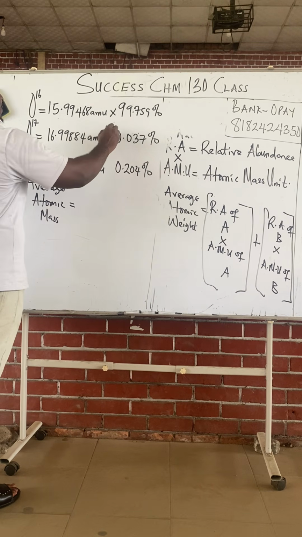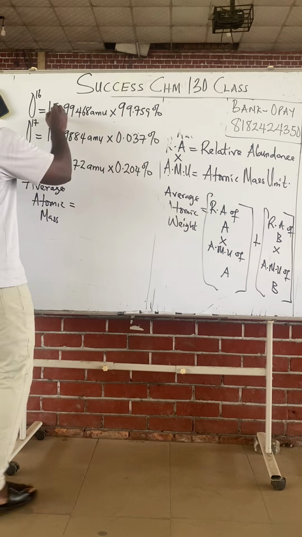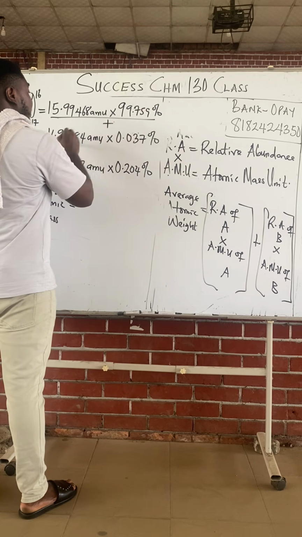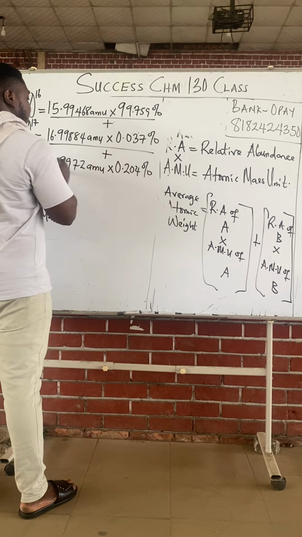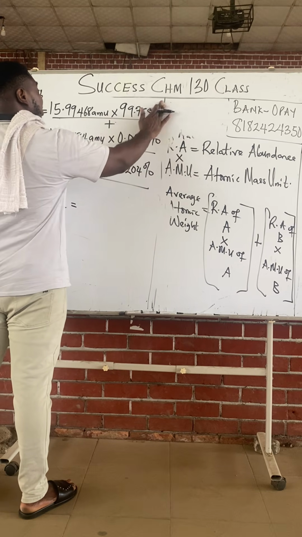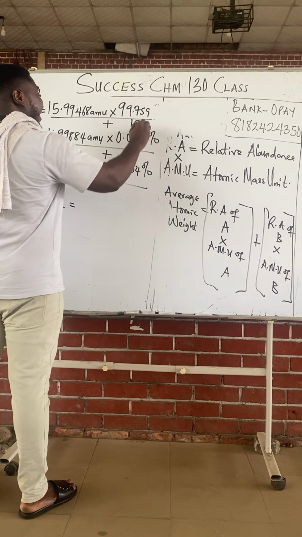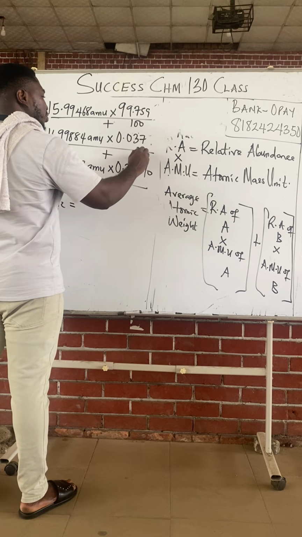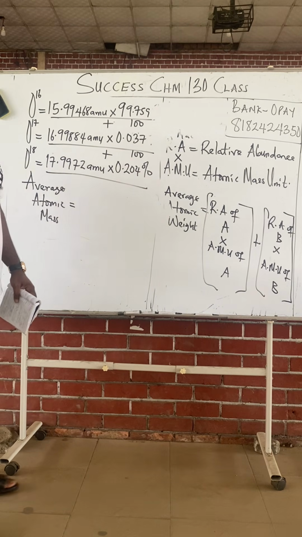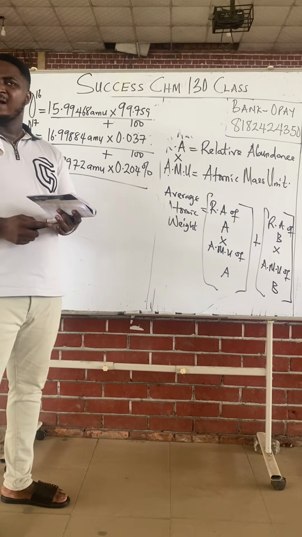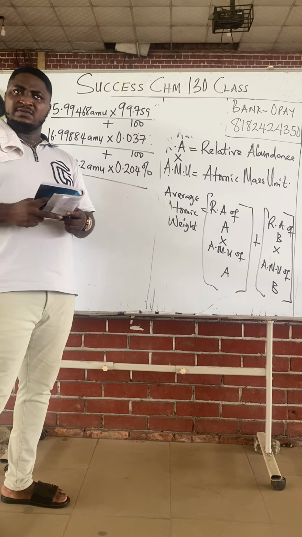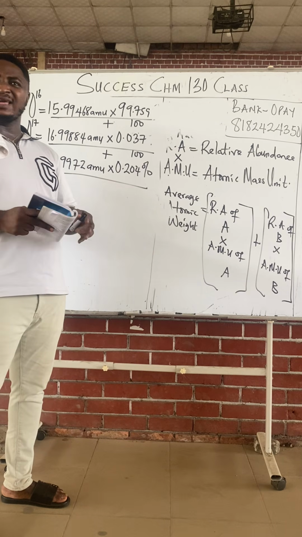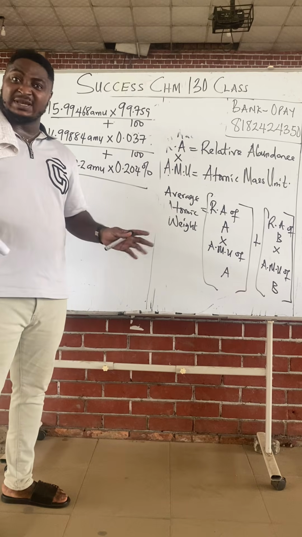Class, what do you do? Multiply this by this, multiply this by this, multiply this by whatever you get here, add it to what you get, then add it to what you get. I'm intentionally not solving it. I want you to make a mistake and correct yourself. If I'm solving it for you, you will not make a mistake that will make you correct yourself for exam's sake. If someone keeps helping you on exam day, everything will look strange to you because you've never been solving by yourself.